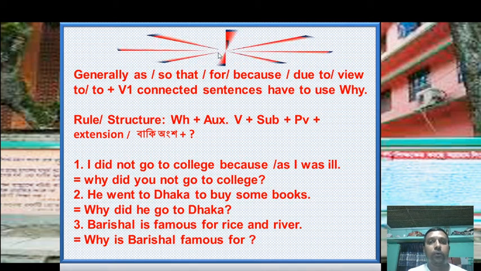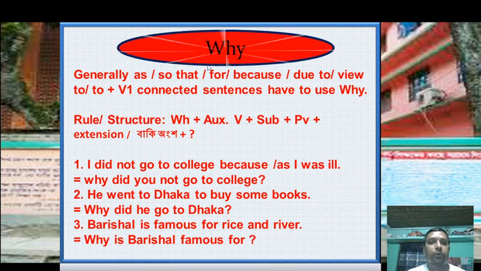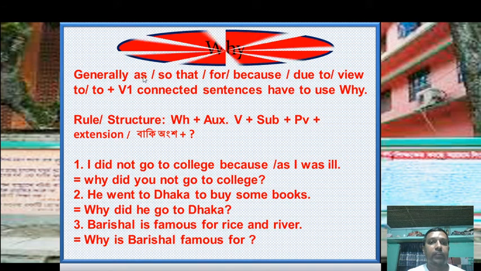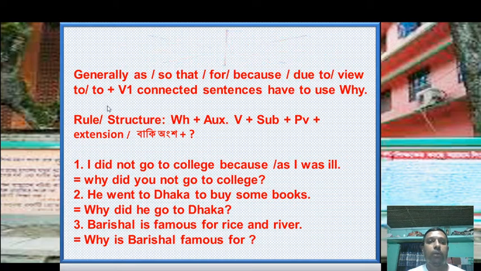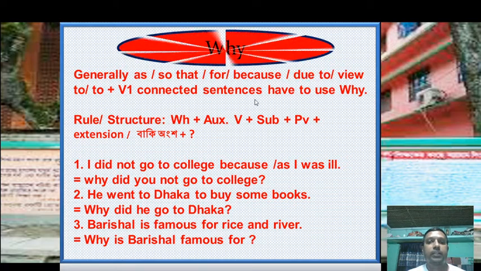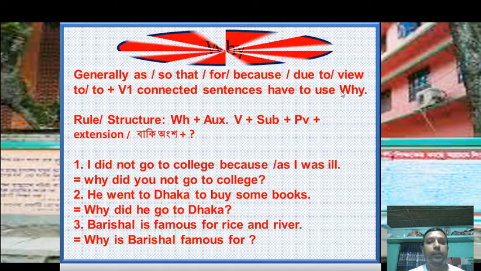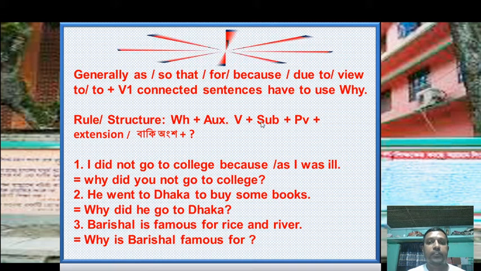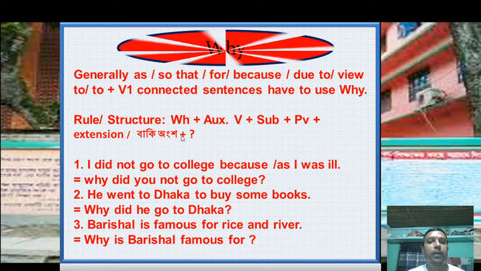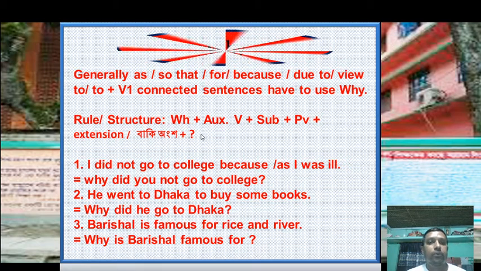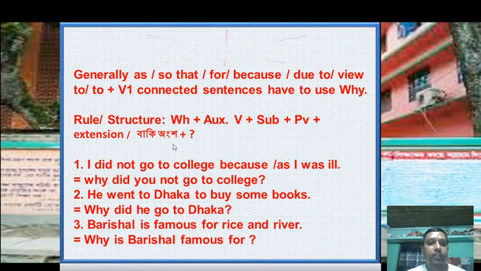Another one: why. Generally, a sentence connected with as or so that or for or because or due to or with a view to or to plus verb 1 has to use why. The rule or structure is WH plus auxiliary verb plus subject plus principal verb plus extension plus note of interrogation. You have to remember these rules or structures.